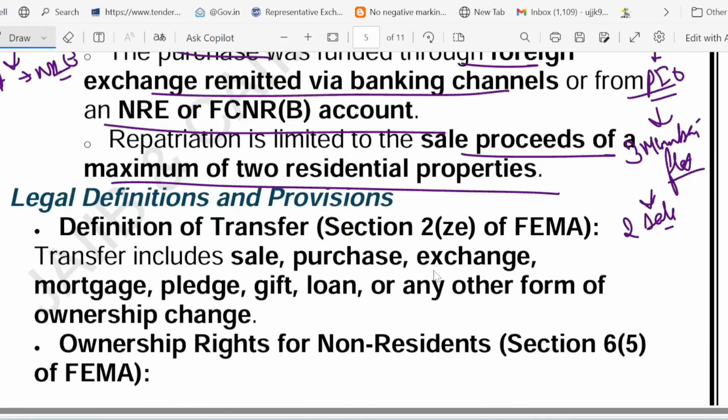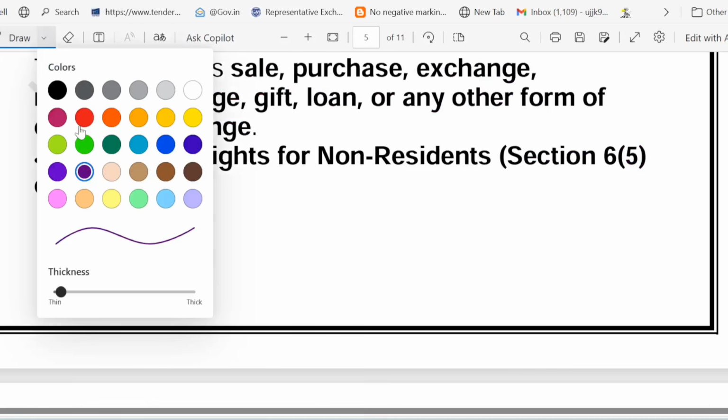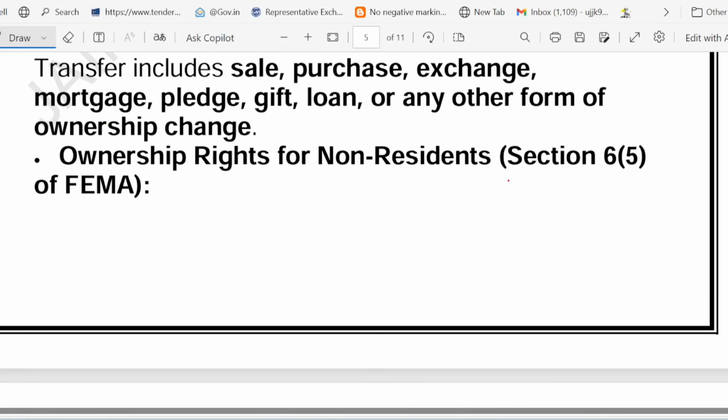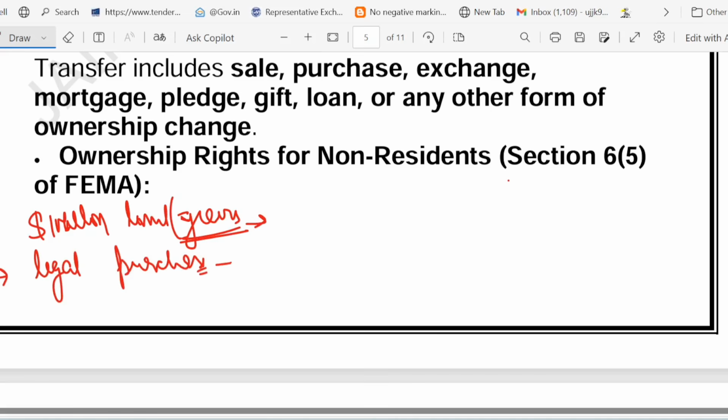Let me recap what we learned from the discussion. First point, there is a 1 million limit per financial year for NRI and PIO. Then we talked about legal purchase via banking channel being required. Maximum 2 houses, which means you can repatriate sale money from two residential properties, not more than that.